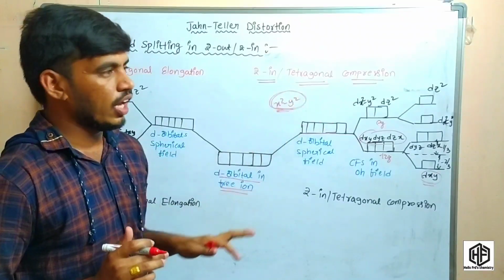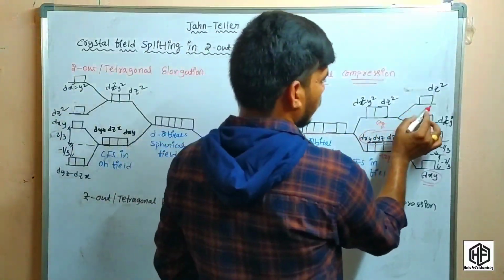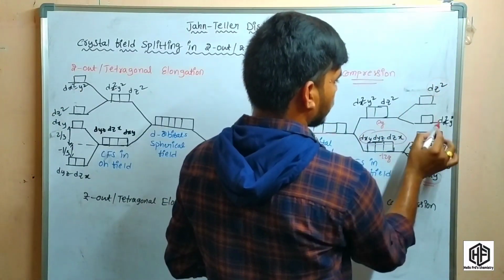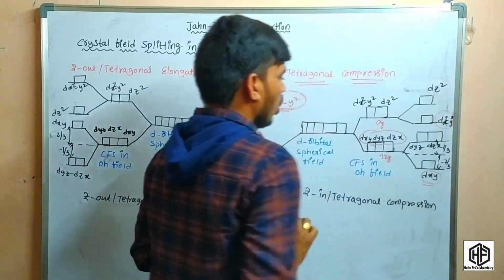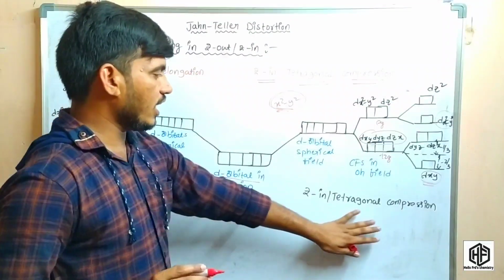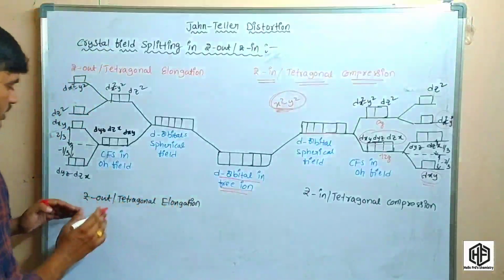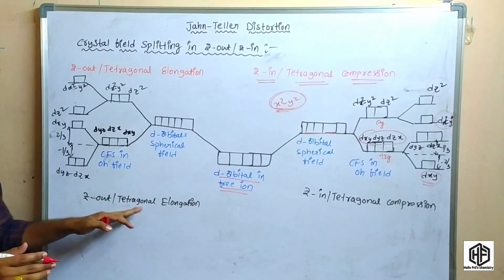It means tetragonal contraction. But in that case, dz square is higher energy and dx square minus y square is lower energy. This is the Z in, tetragonal compression. So coming to the Z out, it means tetragonal elongation.